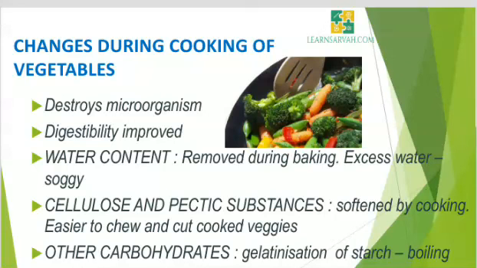The bulk of the green leafy vegetable decreases during cooking and they also become soft. Next, cellulose and pectic substances. Cellulose and hemicelluloses are softened by cooking. The pectin undergoes some chemical changes and becomes more soluble. And these changes make it easier to chew and cut cooked vegetables. In other carbohydrates, gelatinization of starch takes place during boiling. Example, during boiling of potatoes.